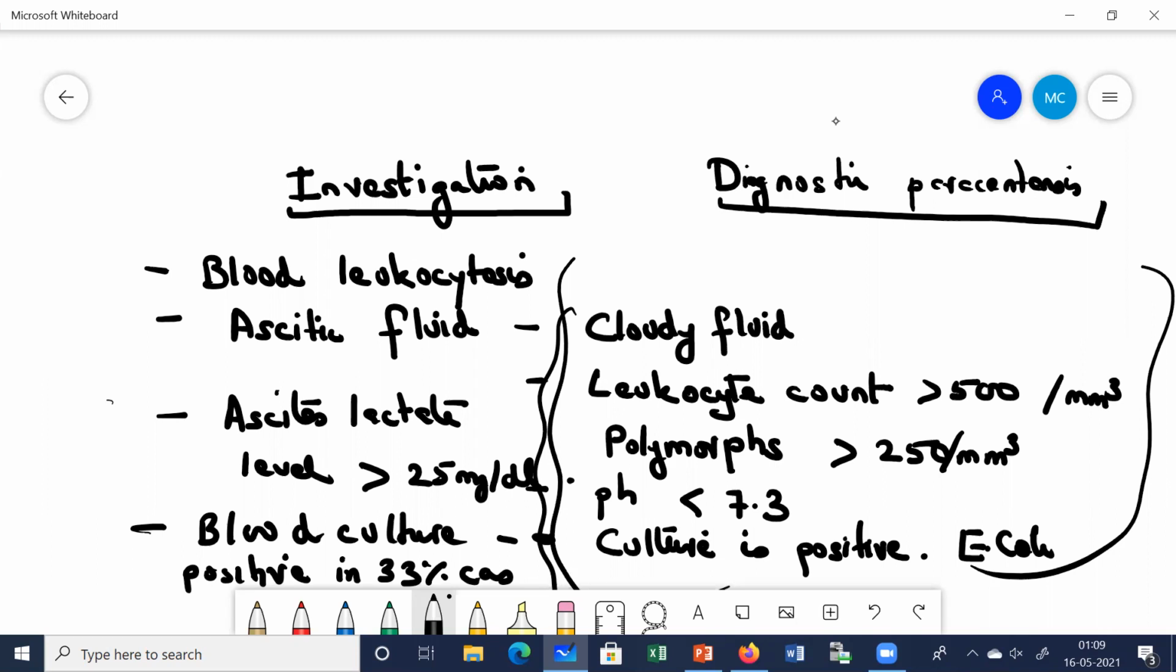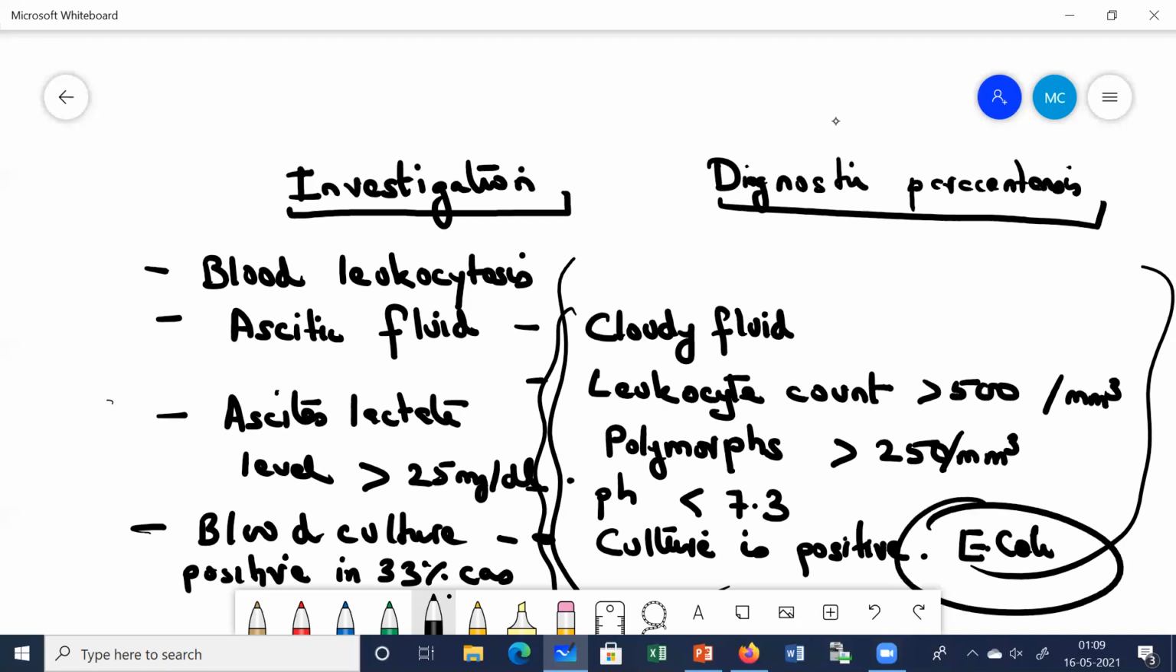Leukocytosis is a very important indicator. The leukocyte count is usually more than 500 per mm cube. So the leukocyte count is high. The polymorph count is more than 250 per mm cube. The pH is less than 7.3. Culture is positive when we do the culture of the ascitic fluid. Don't get confused, this is not blood culture. This is culture of the ascitic fluid. So that is positive.